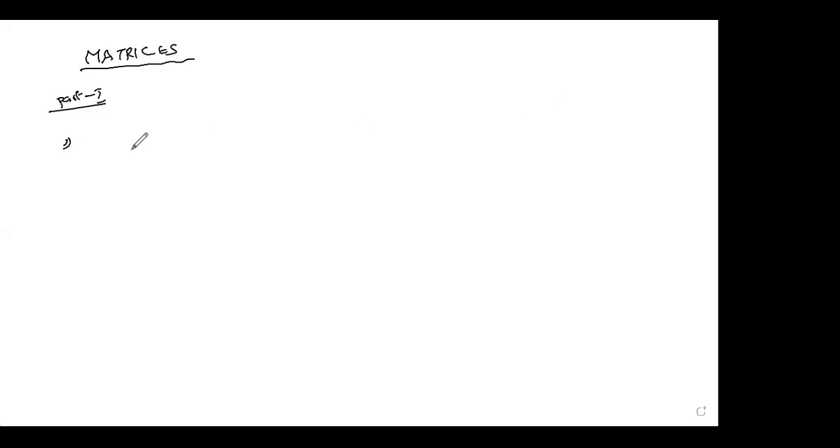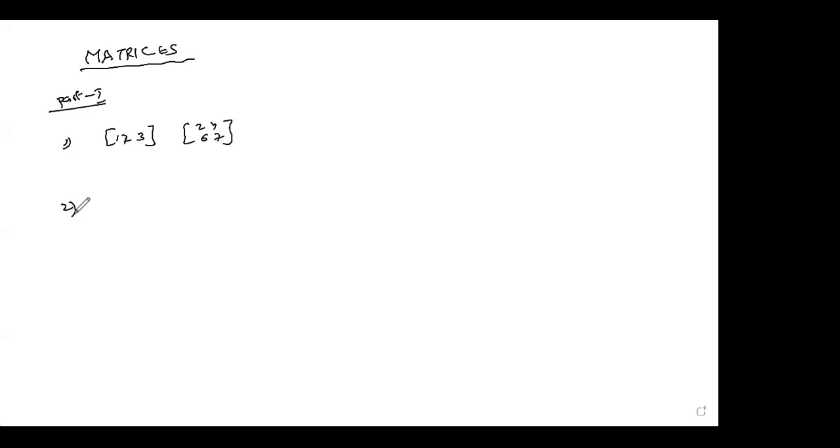The first one is, what is that? A rectangular arrangement of numbers in rows and columns, you can call it a matrix. So simply I want to write here like this, 1, 2, 3. This is one example. Another example is 2, 4, 6, 7.